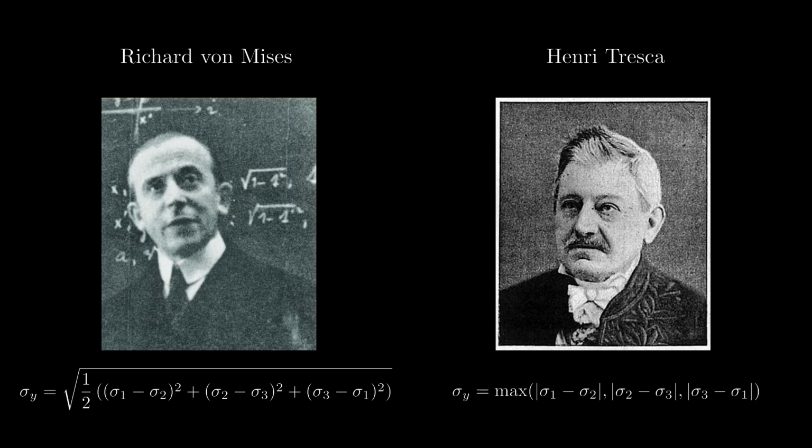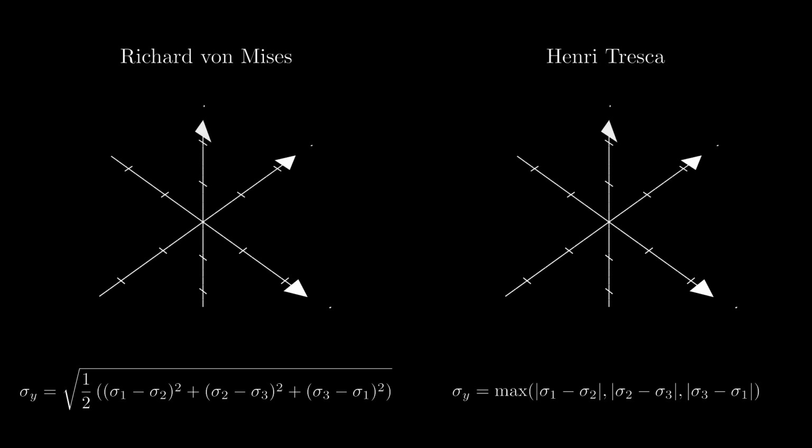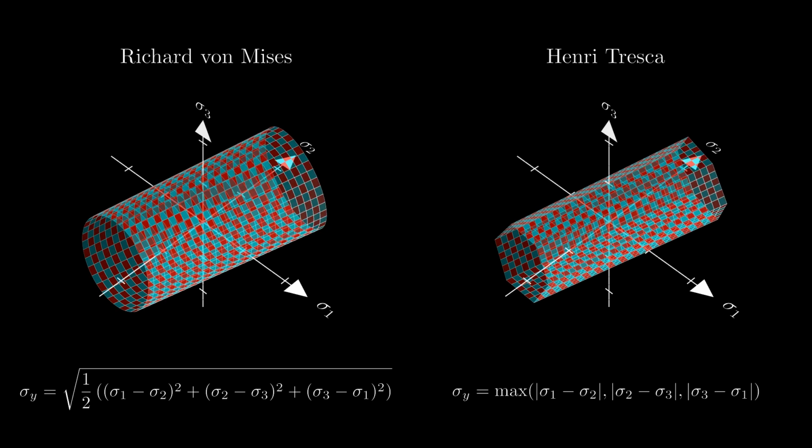In these equations, sigma 1, sigma 2 and sigma 3 are variables that describe the state of mechanical stress for a material in 3 dimensions. The equations describe for which state of stress the material starts to deform plastically. Specifically, the equations describe surfaces in the stress space.